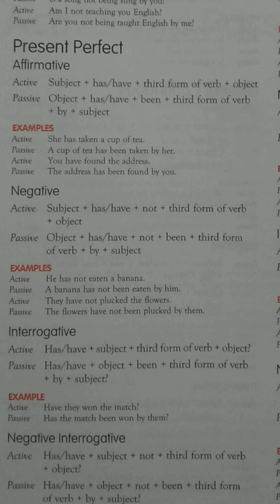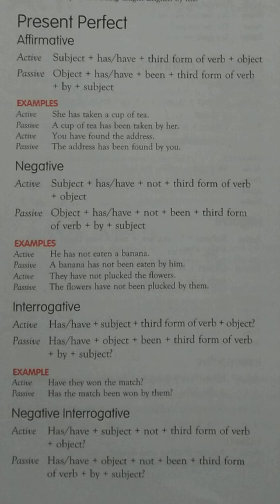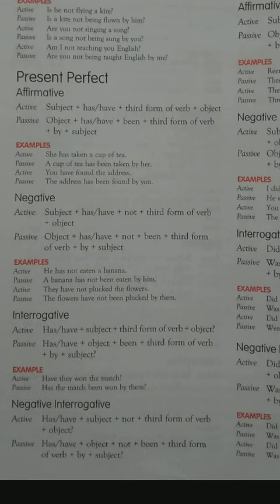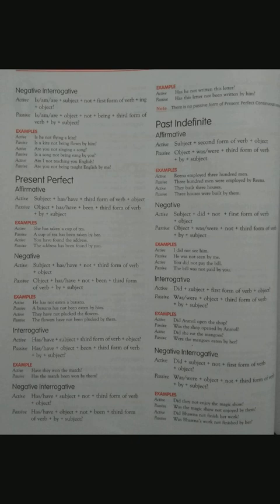Rest all rules are similar. He has not eaten a banana, a banana has not been eaten. Like in simple, is not eaten, here has not been eaten. It is the same, only some verbs are changing. Okay, so these are the basic rules of changing from active to passive voice in present tense.